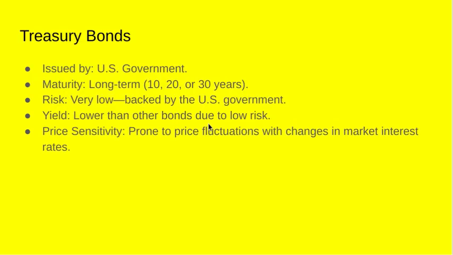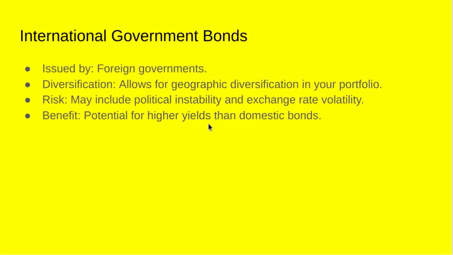Treasury bonds. They're issued by the U.S. government and mature long-term, with 10, 20, and 30-year bonds. Their risk is very low, backed by the U.S. government. Yield is lower than other bonds due to low risk, and price sensitivity: they're prone to price fluctuations with changes in the market interest rates.